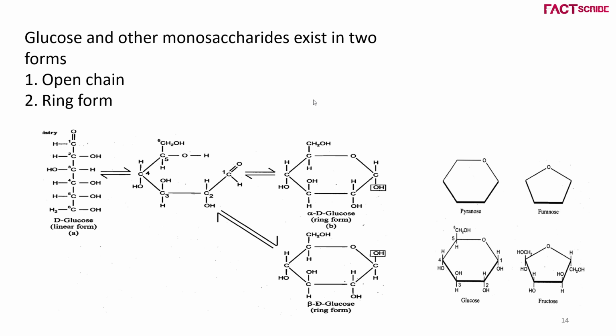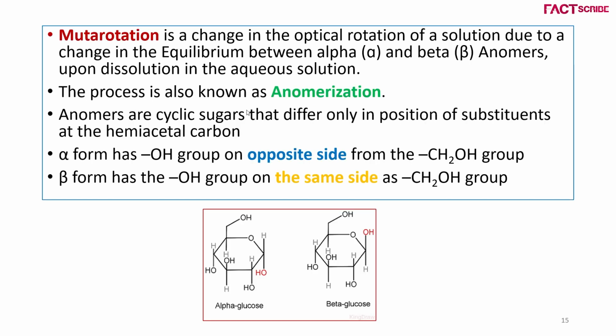This picture depicts the open chain and ring form. That is how the open chain glucose is converted into the ring form. The next important term is mutarotation, that is the change in optical rotation of a solution caused by a change in equilibrium between alpha and beta anomers. This can be caused by dissolution in aqueous solution. This process is also known as anomerization.